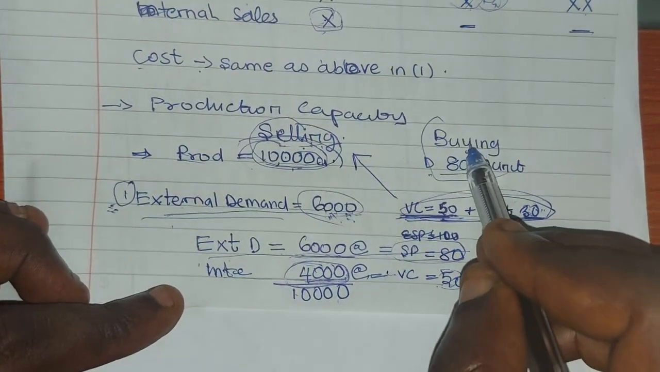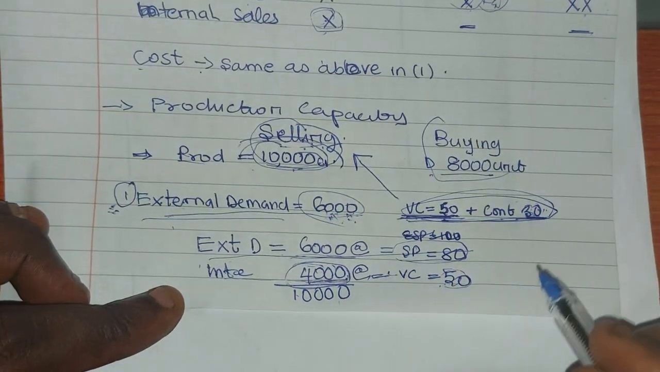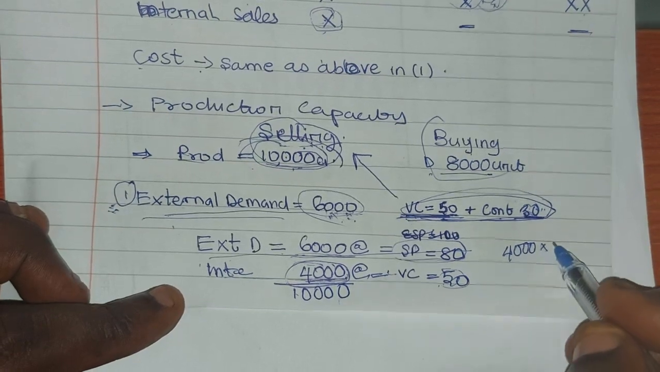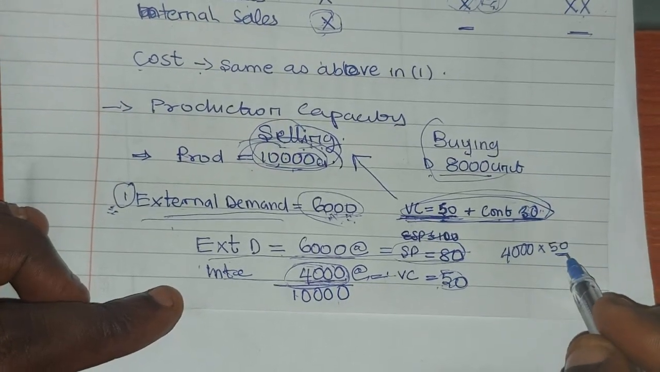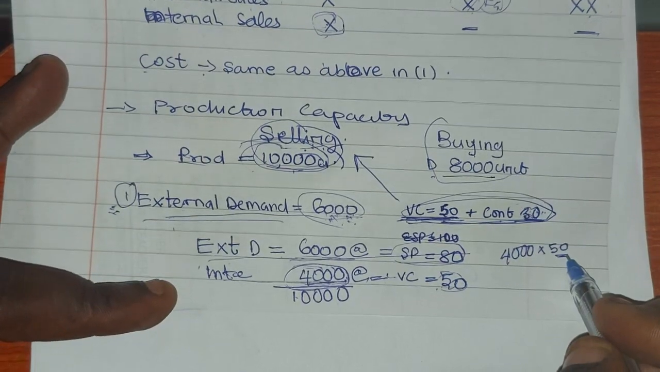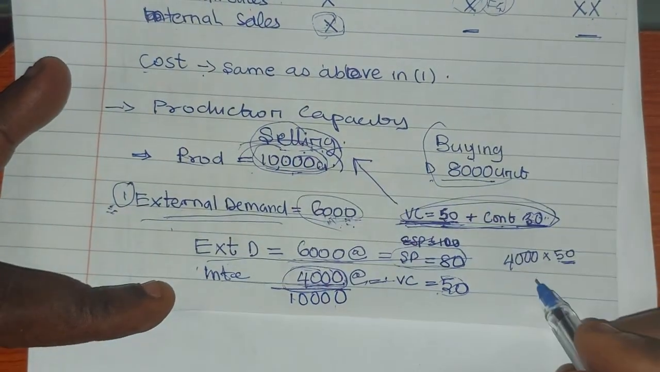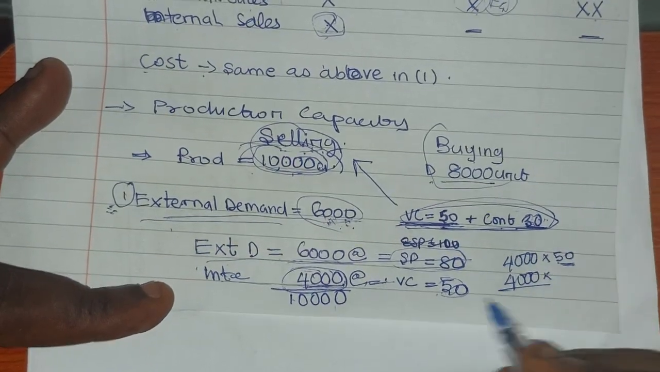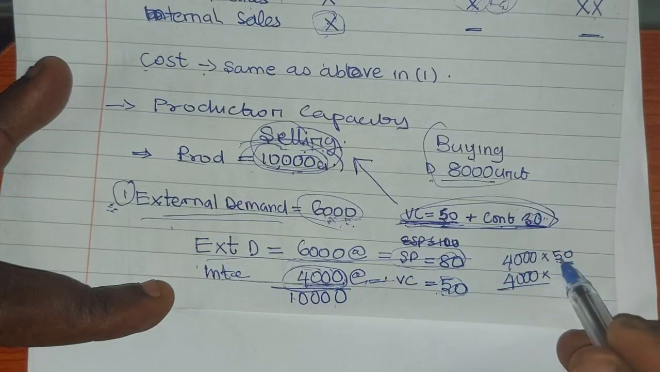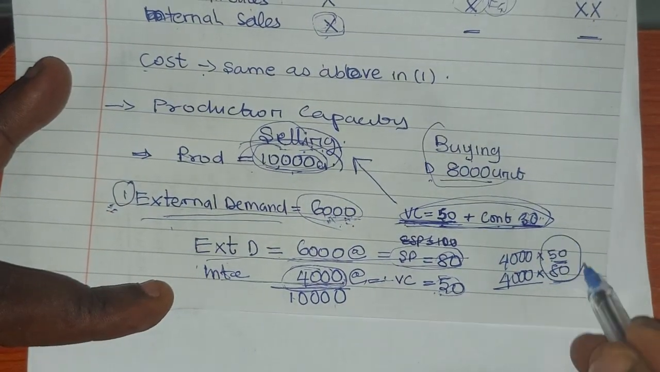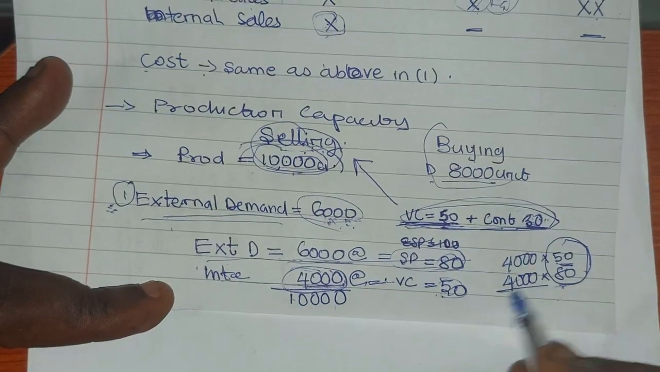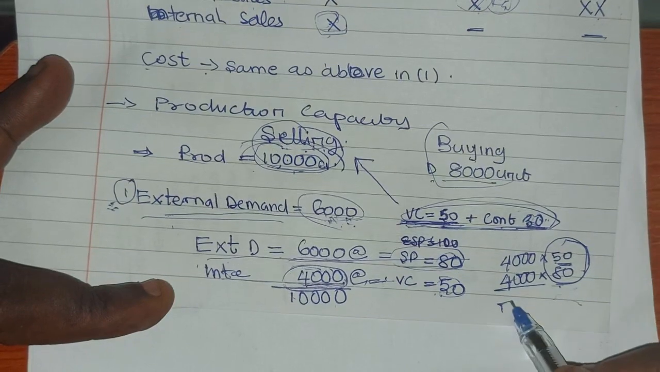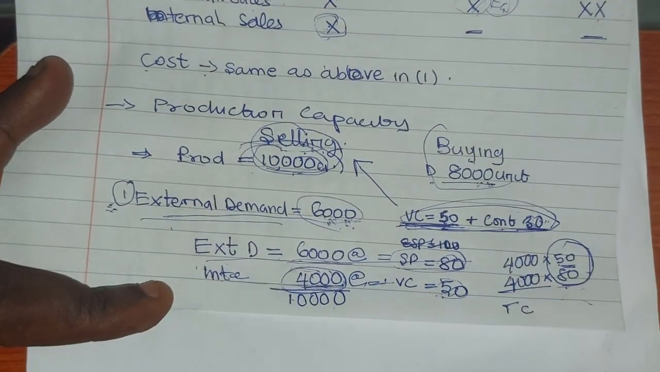So what the buying division will do is to pick all these 4,000 first. They will buy at 50, that's the variable cost, which I told you the minimum ideal price is the variable cost of the selling division. Then the remaining 4,000, they will now buy at the rate of 80 naira. So that's the ideal transfer price. So you now find the total of this, and it will be the transfer cost of these 8,000 units.